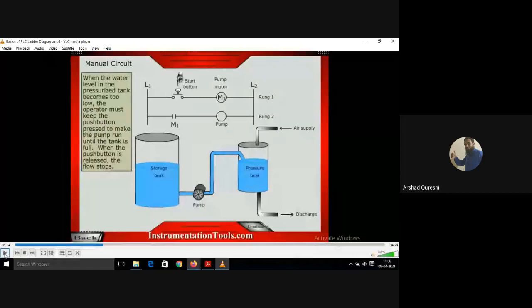Why is he required? To press the start button, and not just that, but also to see whether the pressure tank is full. As soon as the pressure tank is full, he has to release the start button so it does not overflow. So there is an operator required to observe and press the start and stop button. There is no stop button, but he has to release the start button, and then the current will be off. See what he's doing, he's releasing as soon as it gets filled up.